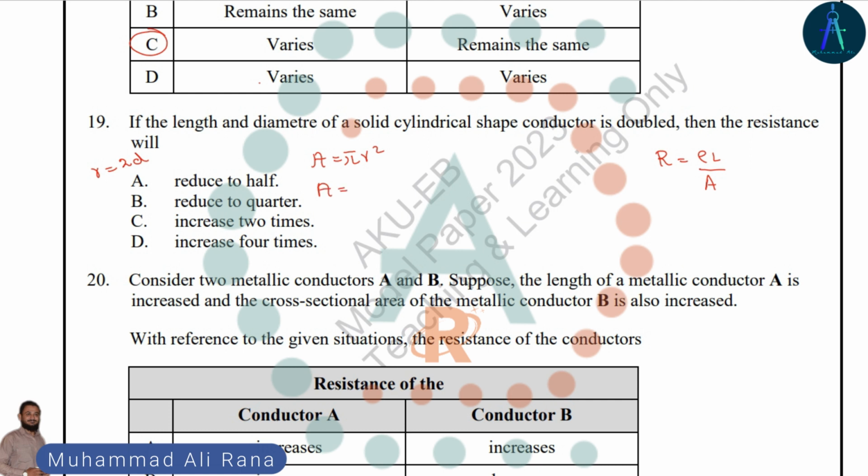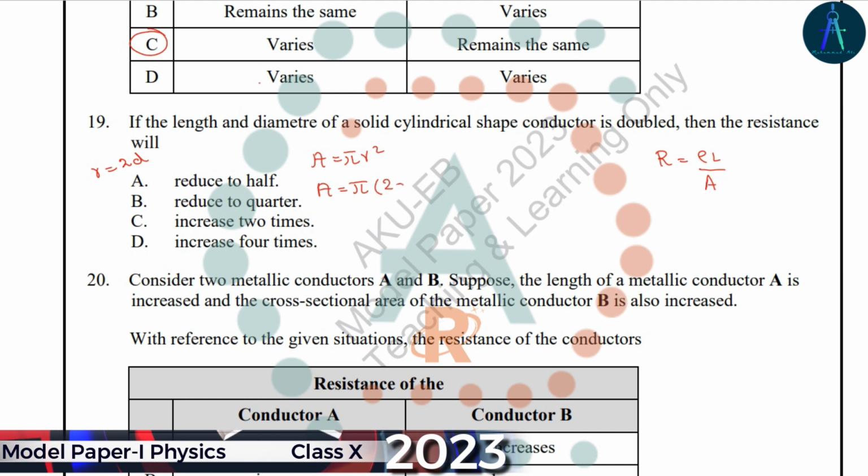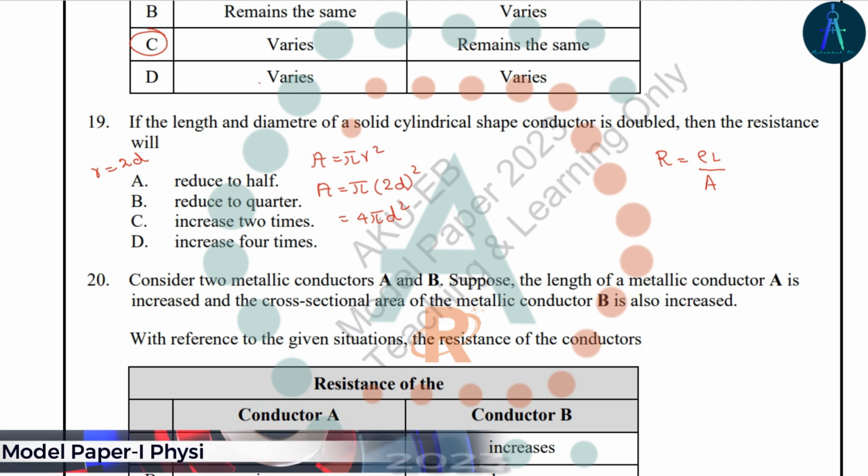So the cross-sectional area of the cylindrical shape is equal to pi d square over 4.